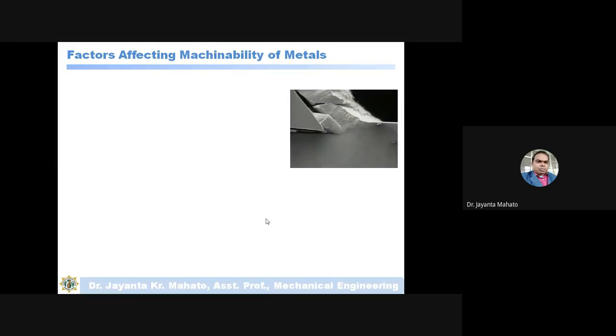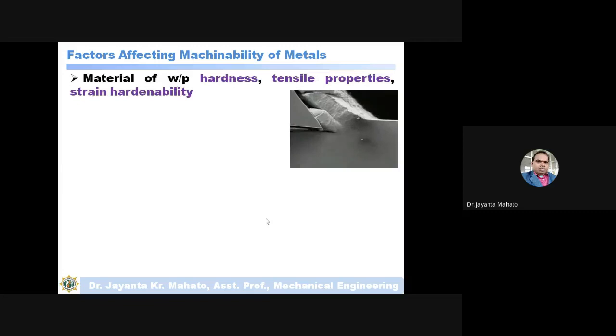Now, what are the factors affecting the machinability of materials? What factors are involved? Like the material.